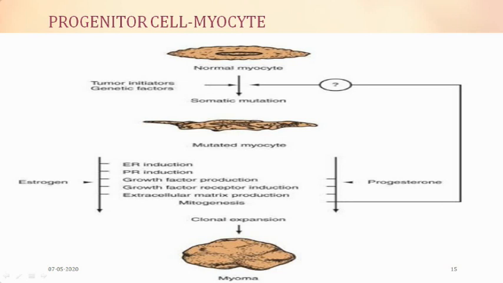This mutated myocyte, under the influence of estrogen and progesterone, by estrogen receptor induction, progesterone receptor induction, the growth factors which we named, growth factor receptor induction, and extracellular matrix production, they all cause change in these myocytes. Clonal change and clonal expansion occur, and this single cell becomes a myoma.